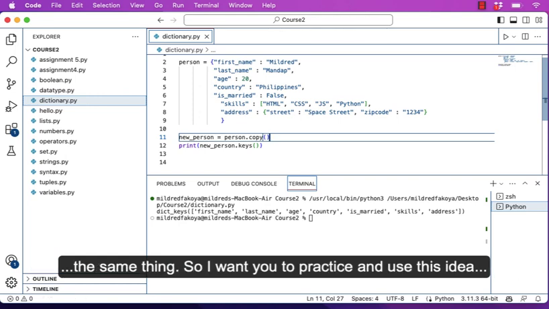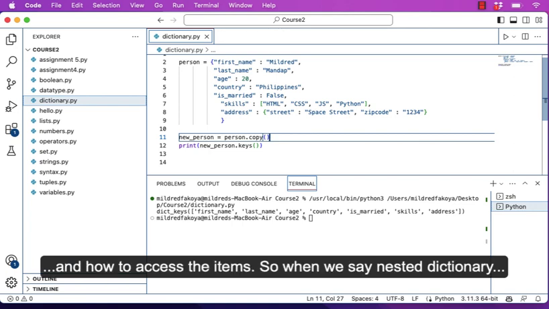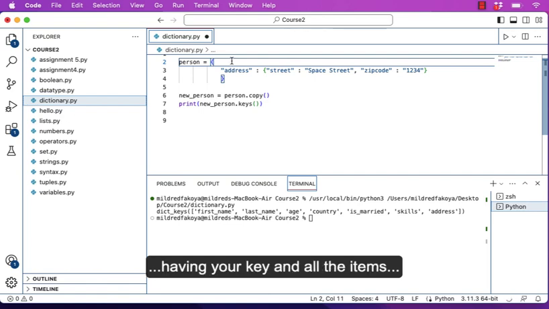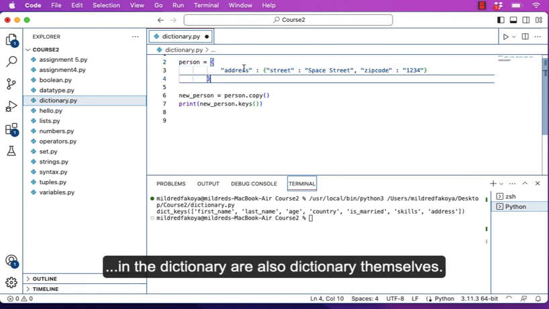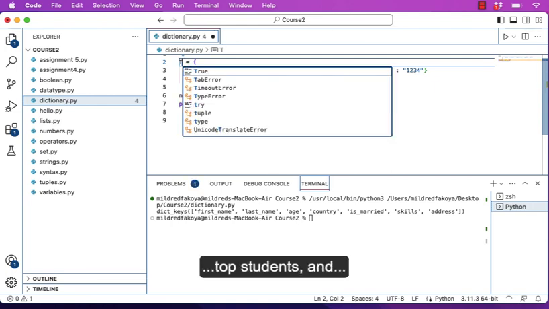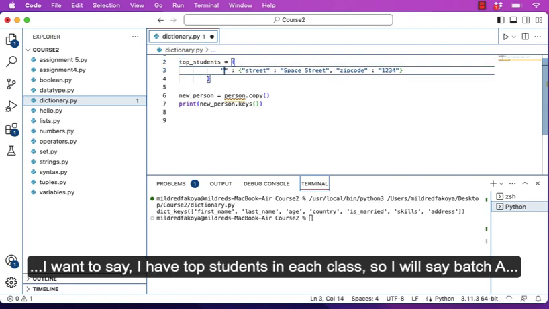I want you to practice and use this idea to look at how to have nested dictionaries and how to access the items. When we say nested dictionaries, we mean having a dictionary where all the items in the dictionary are also dictionaries themselves. So let's say, for instance, I have this variable called top_students, and I want to say I have top students in each class.